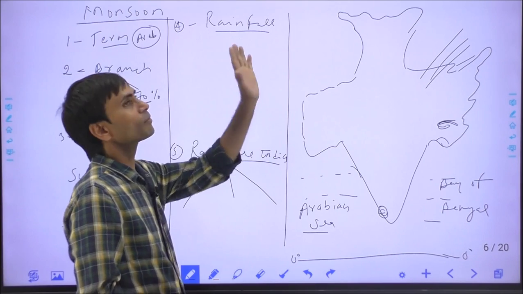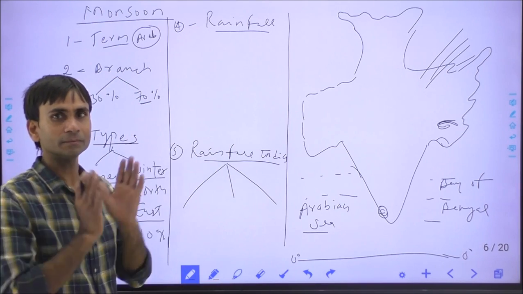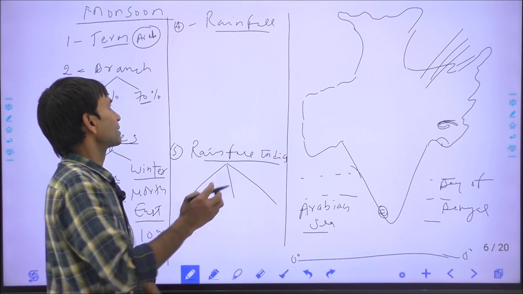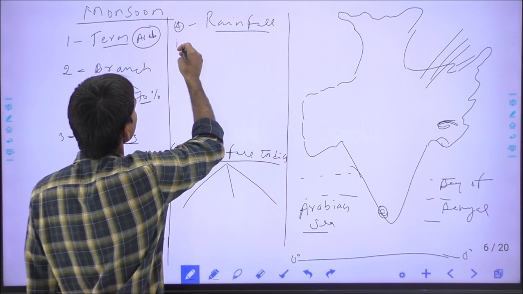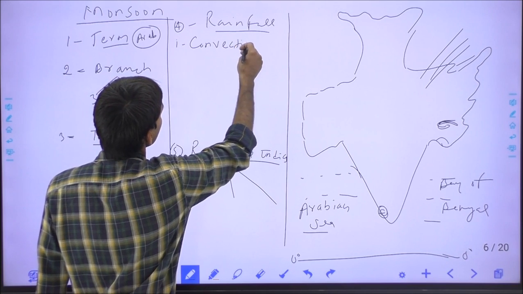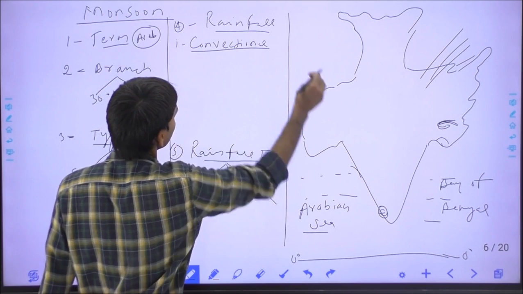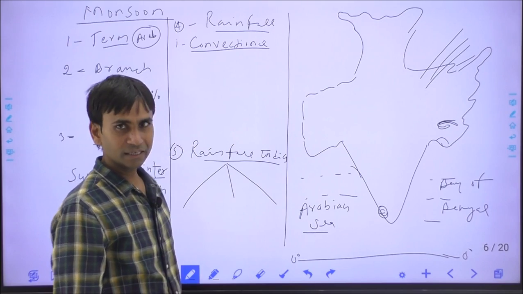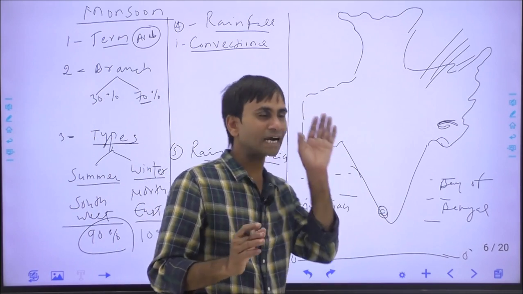The types of rainfall throughout the world: there are three types of rainfall. One is convectional rainfall, and India does not receive this kind of rainfall.